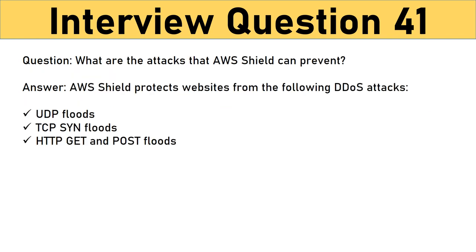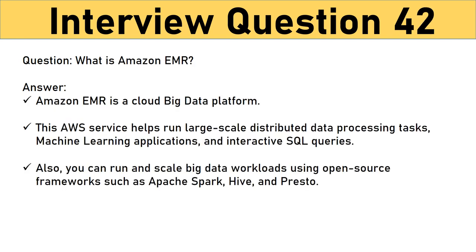Question: what are the attacks that AWS Shield can prevent? AWS Shield protects websites from the following DDoS attacks: UDP floods, TCP SYN floods, and HTTP GET and POST floods. Question: what is Amazon EMR? Amazon EMR is a cloud big data platform.